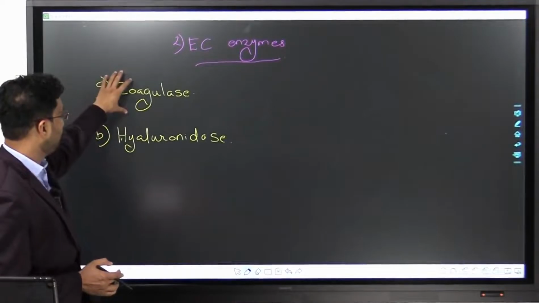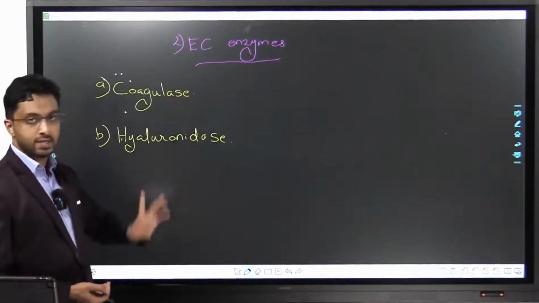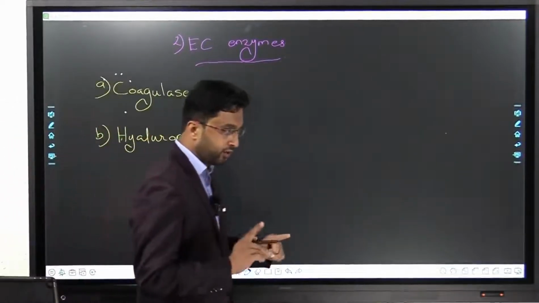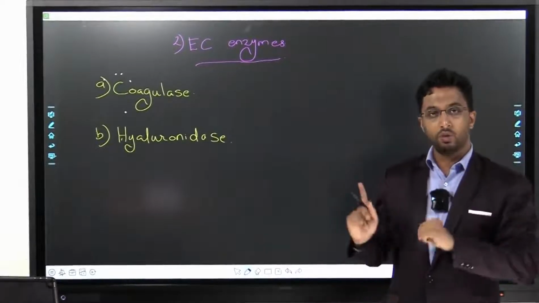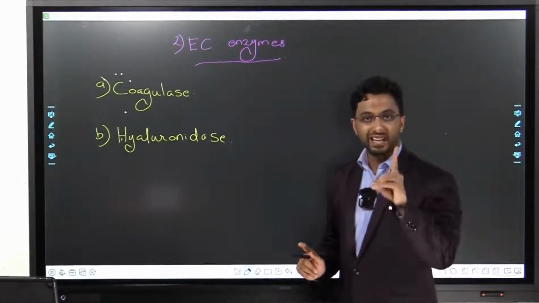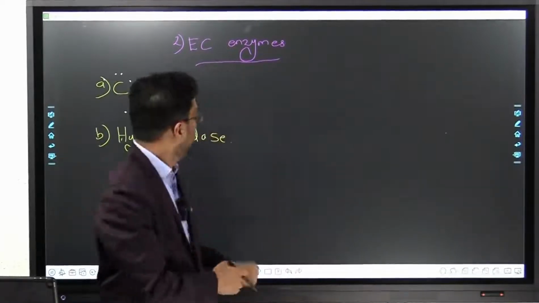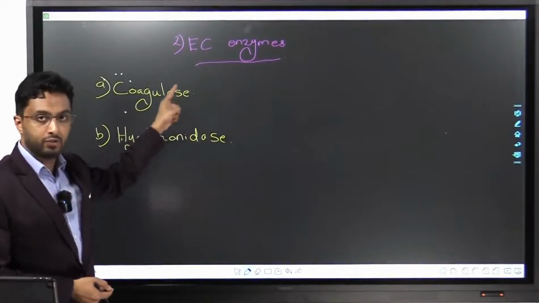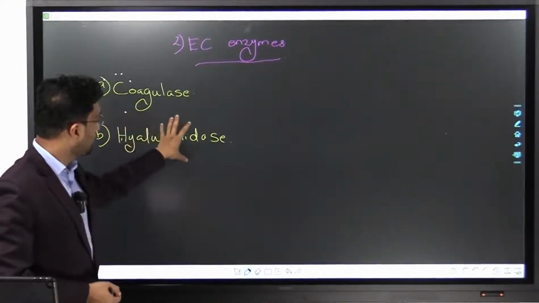One is coagulase, of which it is the free coagulase which is an enzyme. Bound coagulase is a cell surface protein. Remember that. You shouldn't confuse. Though there are two types of coagulase, one is free and one is bound. The bound is a cell surface protein which is attached to the cell, and the free coagulase is an enzyme which is free. And then you have hyaluronidase.